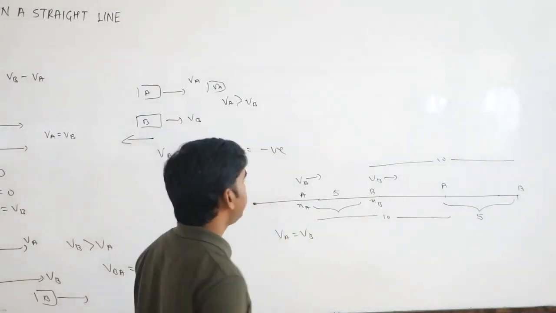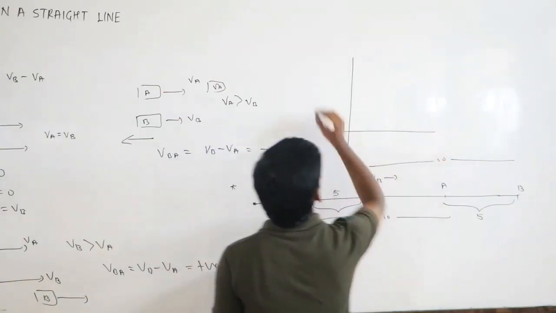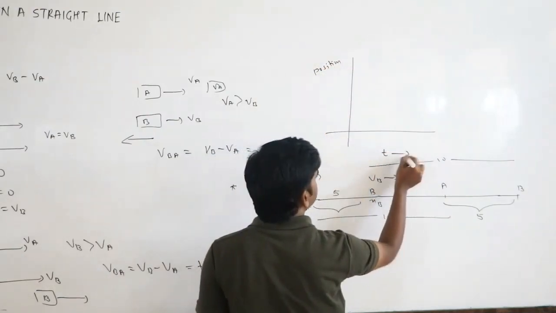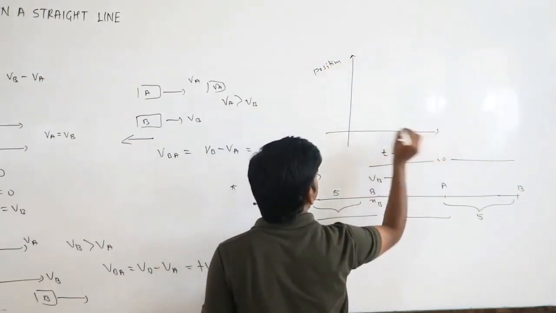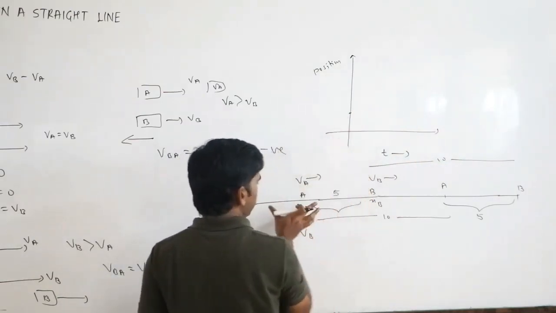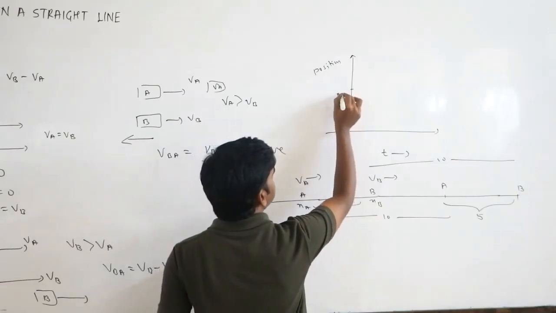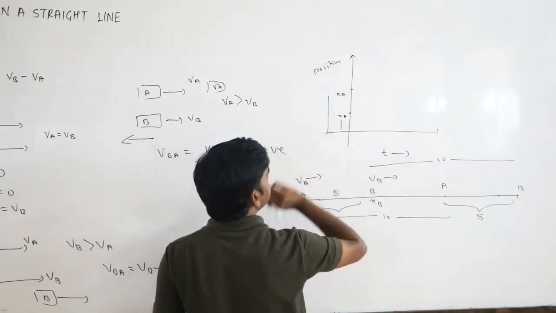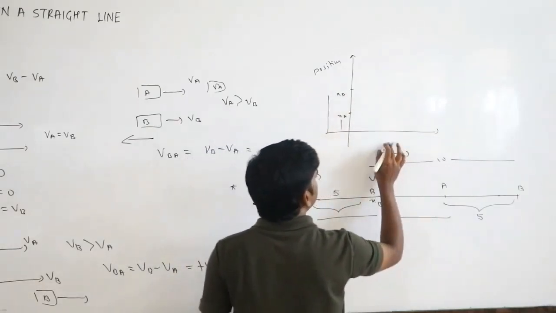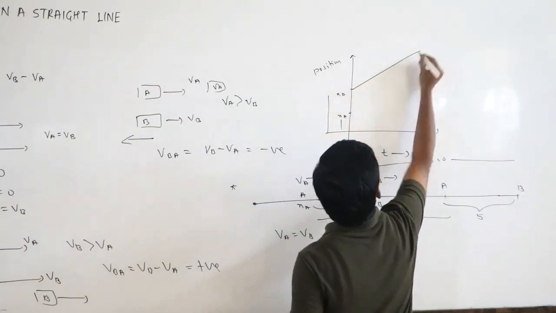Suppose I plot the graph. This I will take as position and this I will take as time. So, position-time graph. First A is here, position XA. B is here, XB distance. From here it is XB, from here it is XA. What will happen? Both are moving with the same velocity, so the displacement or position is going to change.